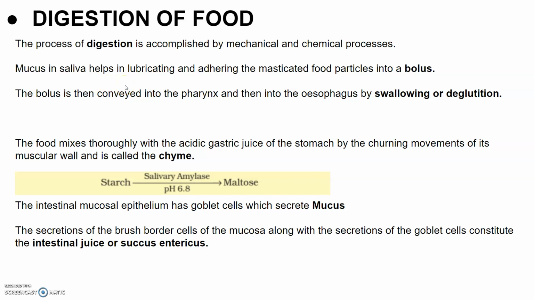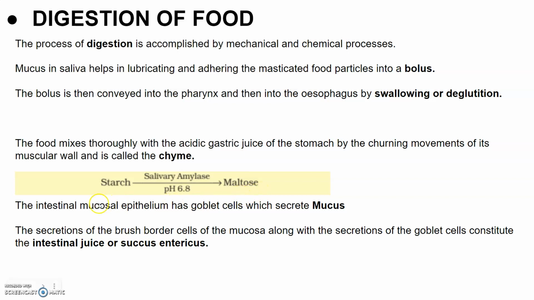And 30% of the starch is converted here by this enzyme, where the optimum pH is 6.8, into a disaccharide called maltose. And lysozyme, which is present in the saliva, also acts as an antibacterial agent that prevents infections. So starch under the effect of salivary amylase at a pH of 6.8 is converted into maltose.